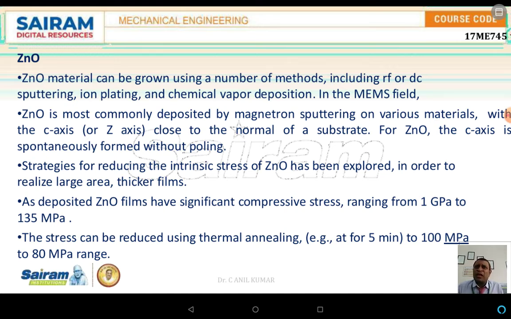ZnO is most commonly deposited by means of sputtering, with the C axis, or it may be a Z axis, normal to the substrate. From ZnO, the C axis is spontaneously formed without poling. As you know, the deposited ZnO films have significant compressive stresses ranging from 1 GPa to 135 GPa. The stresses can be reduced using the thermal annealing method, which varies from 100 megapascals to 80 megapascals.